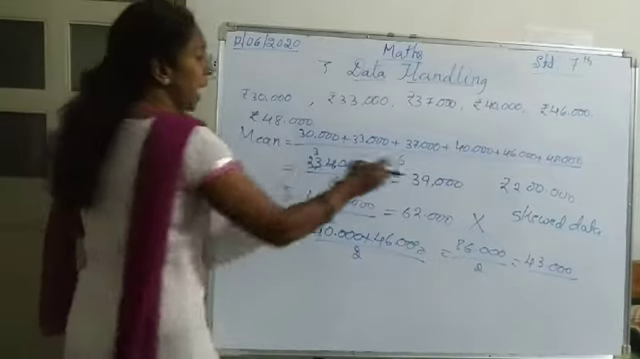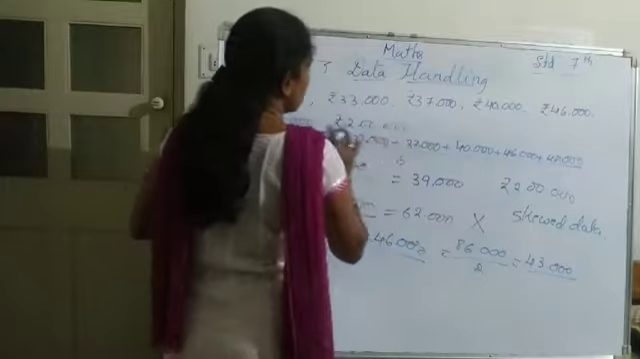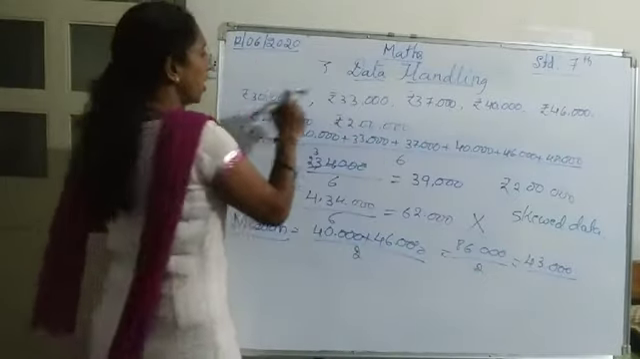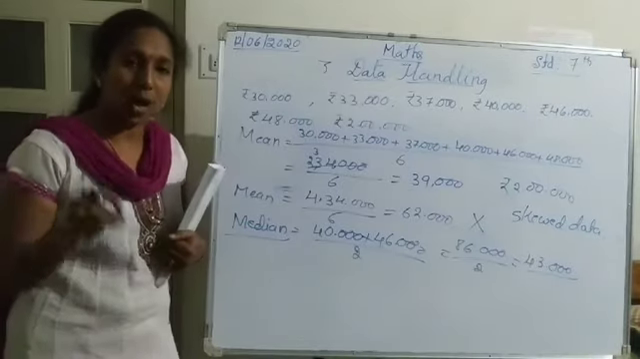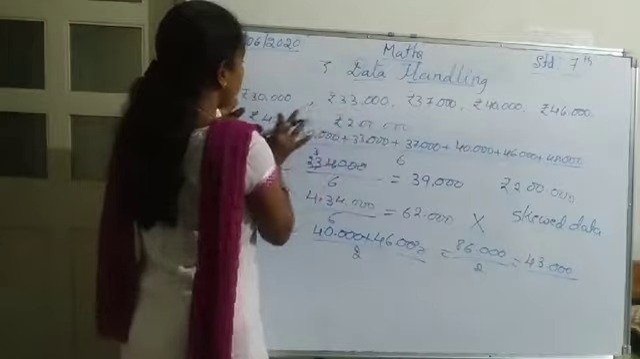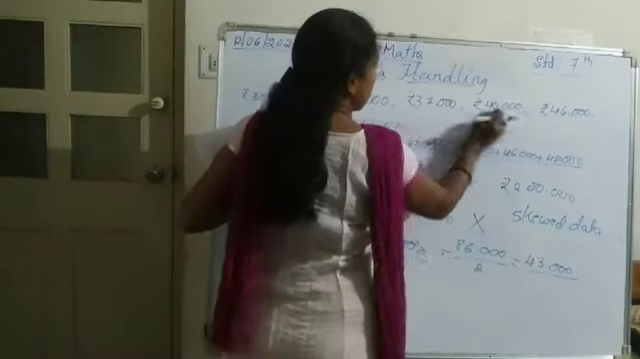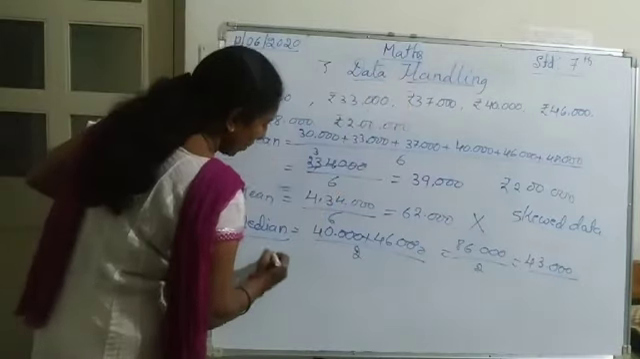If I add the salary of rupees 2 lakh, what will happen? Here 1, 2, 3, 4, 5, 6, 7 people. 7 means an odd number, so we will get the one in the center. If you leave this and then this one, what will be the middle one? That is 40,000. So the median is what?